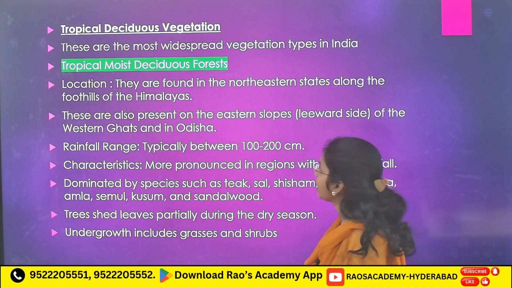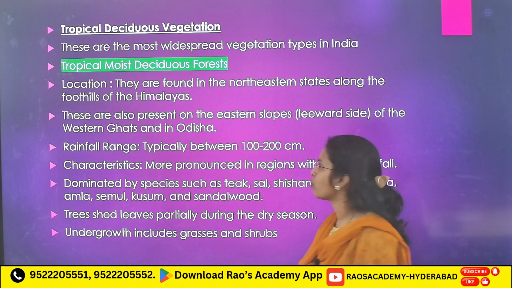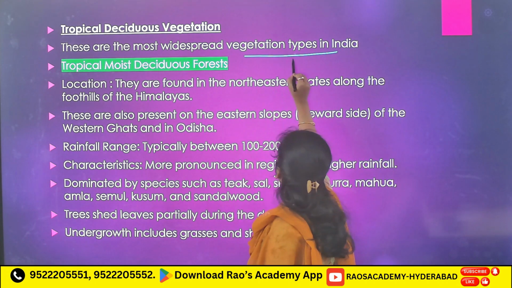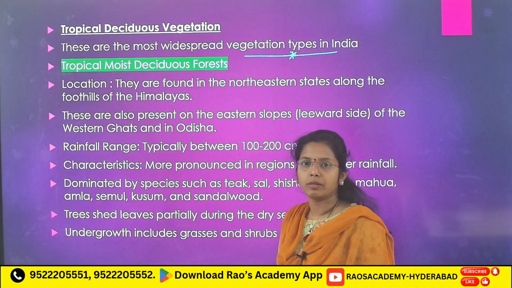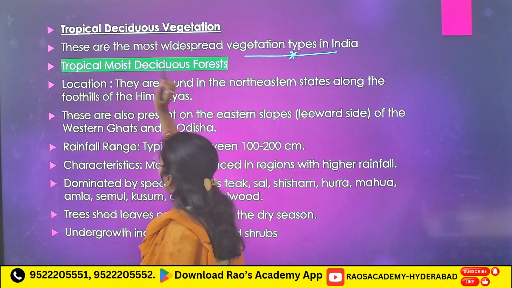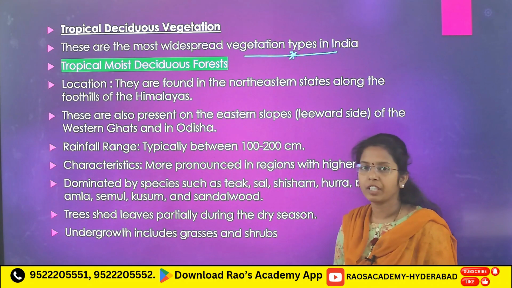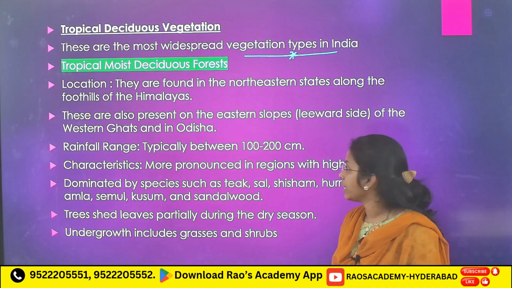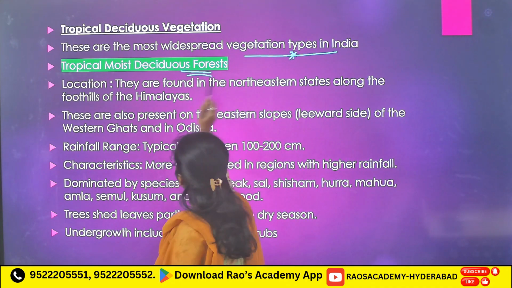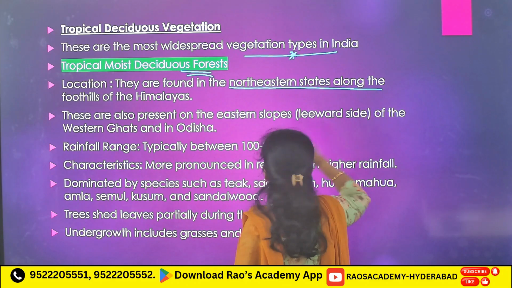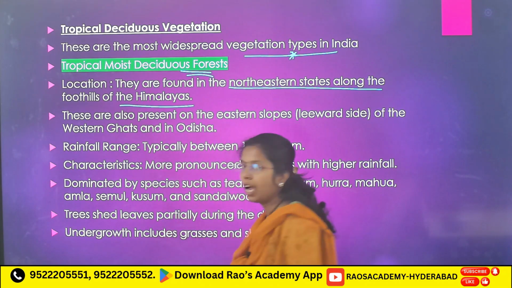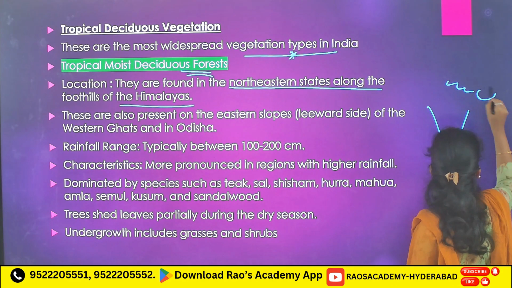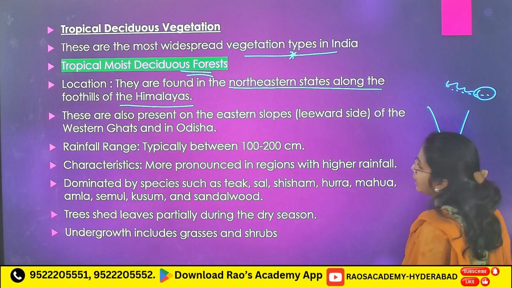Next, tropical deciduous forest, the most widespread vegetation type in India. Now under tropical deciduous vegetation we have tropical moist deciduous and tropical dry deciduous. Tropical moist deciduous forests are found in northeastern states along the foothills of the Himalayas.